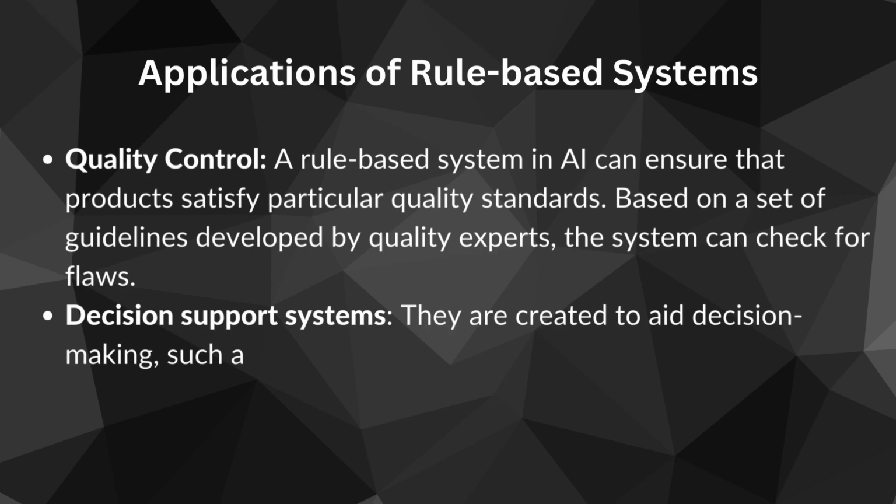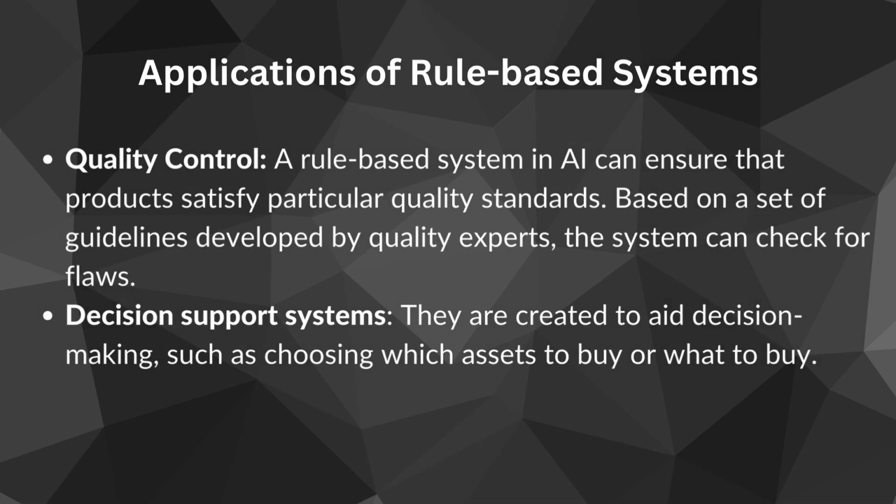Next, another application of rule based systems is the decision support system. They are created to aid decision making, such as choosing which assets to buy or what to buy. Like for example, on Facebook you get options or suggestions, pop-ups saying buy these things, these persons have bought these things, and there can be many combinations that you can buy. So, this is the decision support system.